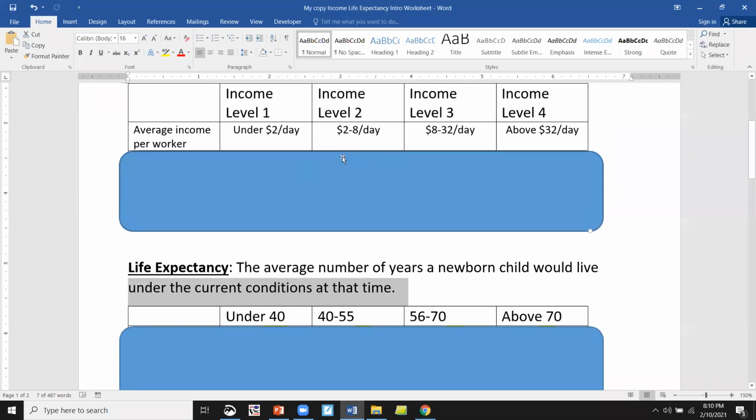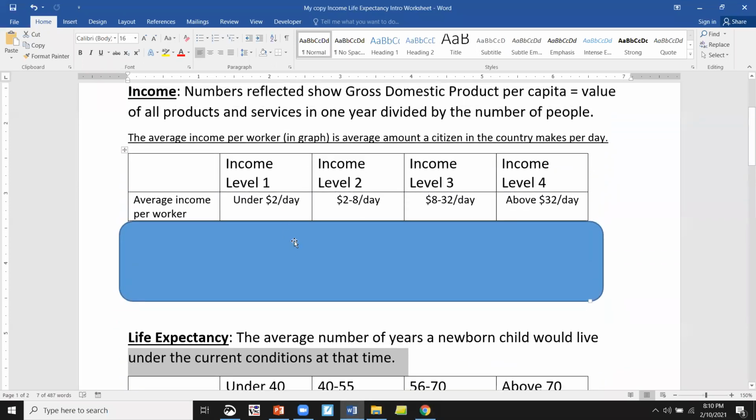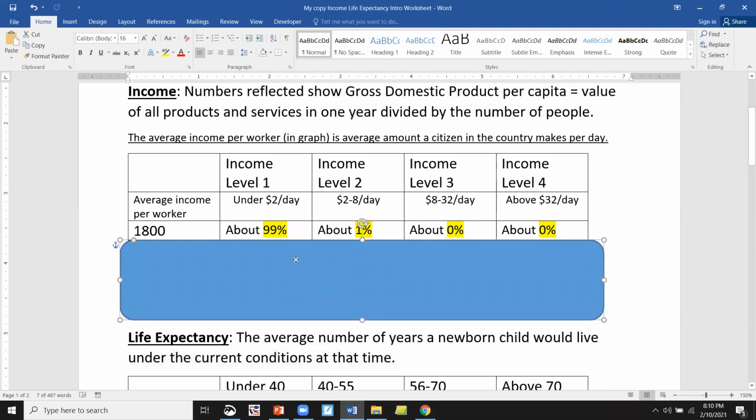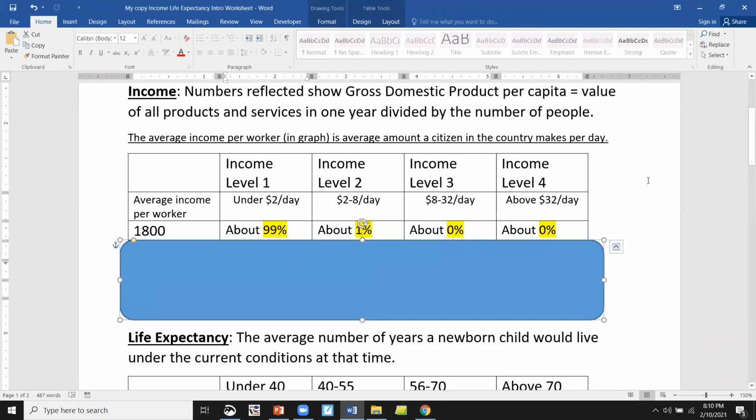So here's what we have for our numbers there. For the income, we see about 99% is in that income level 1. Most people are under $2 a day, not making a lot of money. There wasn't a whole lot of money to be made in 1800 in terms of what we're used to now. A lot more inflation has changed the value of money and things like that. So that's what we have for your income. You can pause this if you need to.